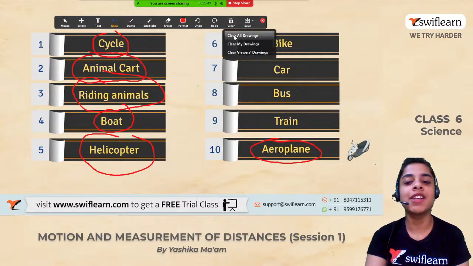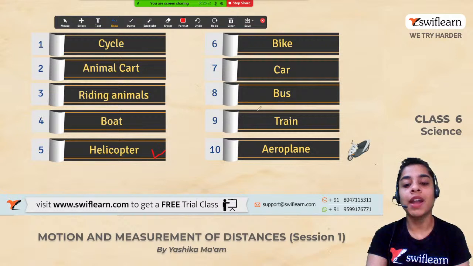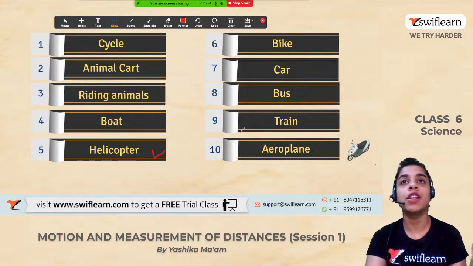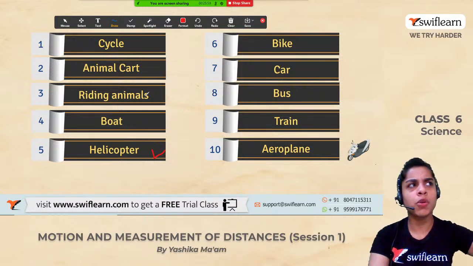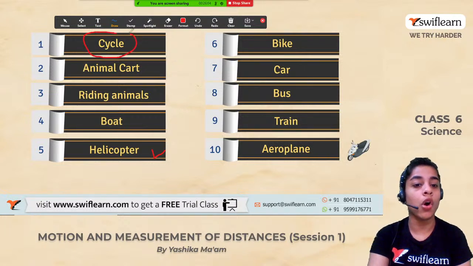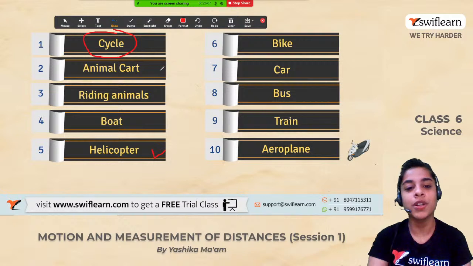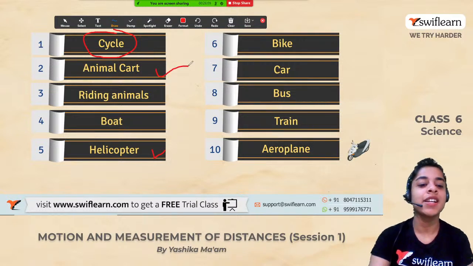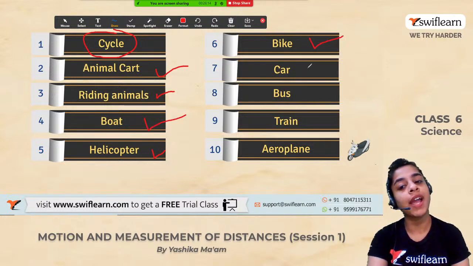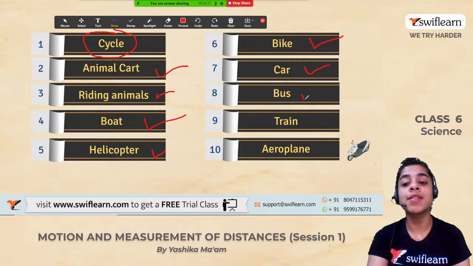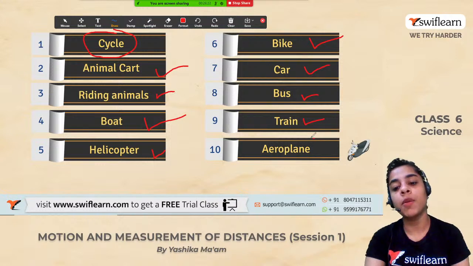As you can see here, the helicopter and the airplane, these two are air transport, right? Now talking about the cycle, the cycle is on land, so it is land transport. Animal cart again on land, riding animals again on land, boat in water, bike on land, car on land, bus on land, train again on the railway, and now airplane again in air, right?